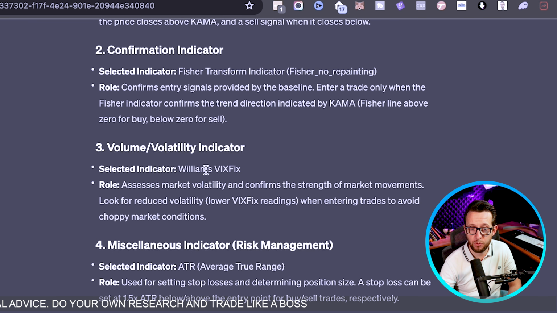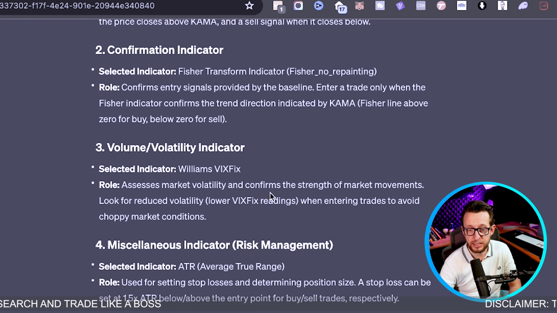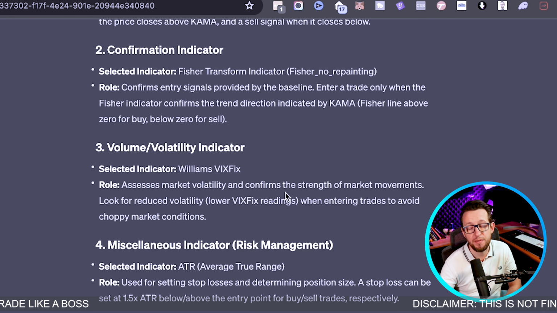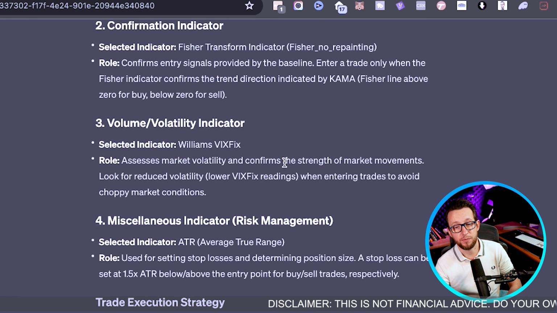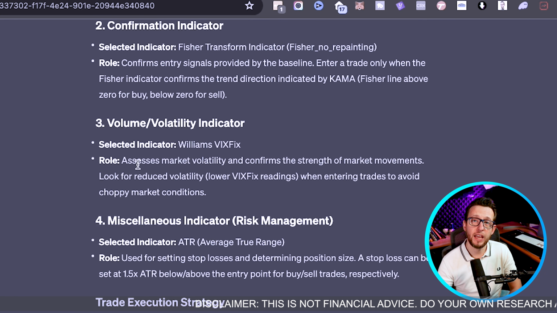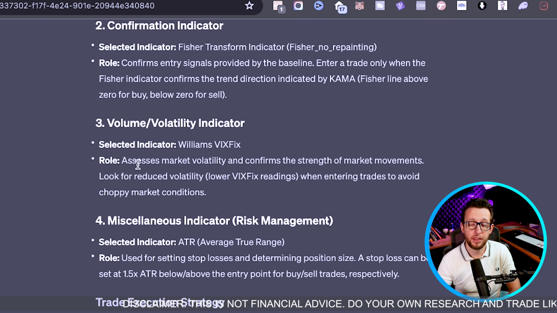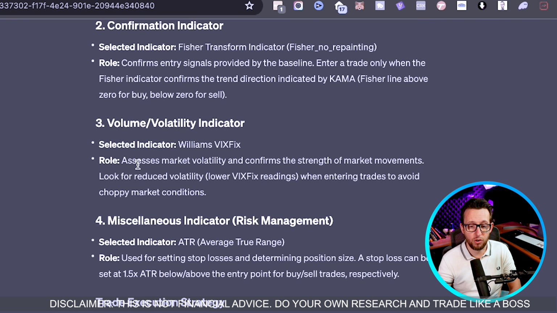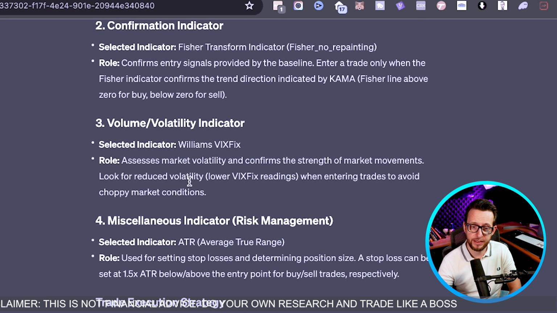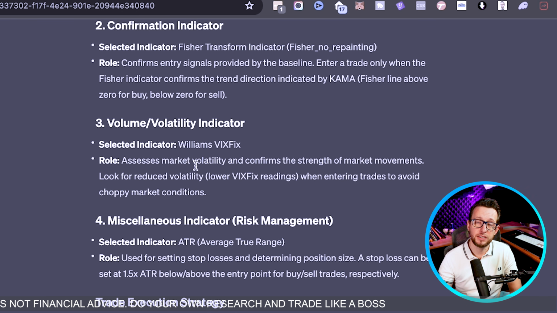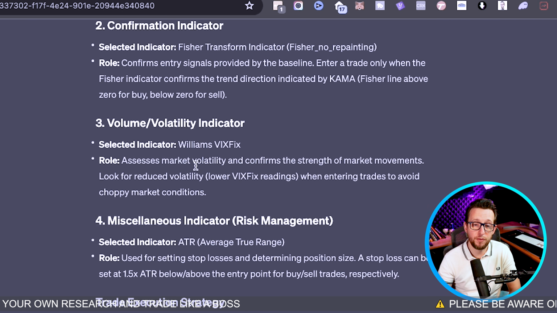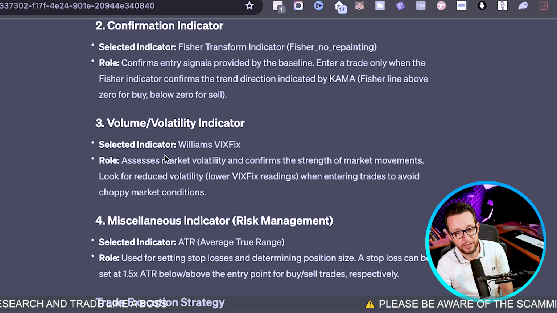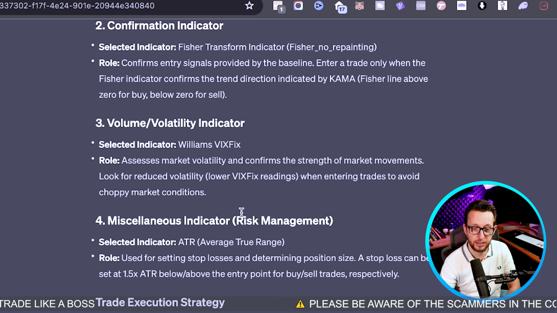We're going to be using the Williams VIXFix, which is an indicator that's quite popular, but I have never backtested it before. This indicator is going to take out the volatility from our entry. So we want to enter a market that isn't too choppy, which will get stopped out quite often, and apparently this indicator is quite good at that. The line produced by the indicator, we would like it to be below a certain level for us to be able to take an entry. Now I'll look into that and we'll build something along the way.